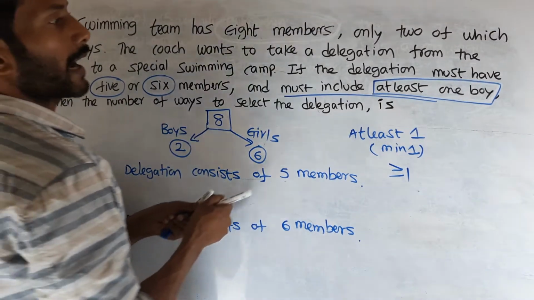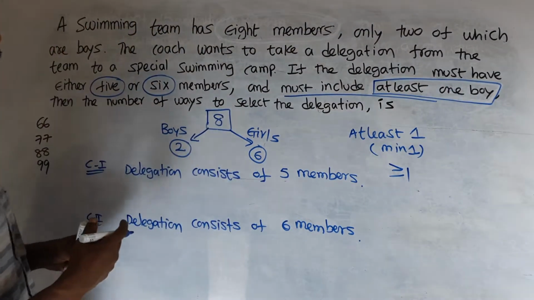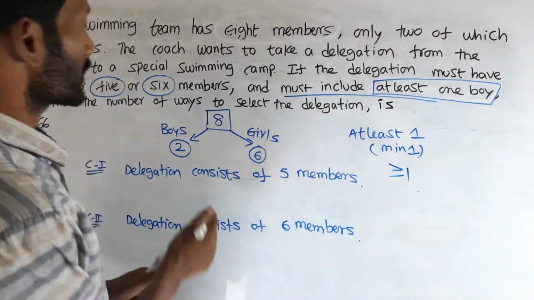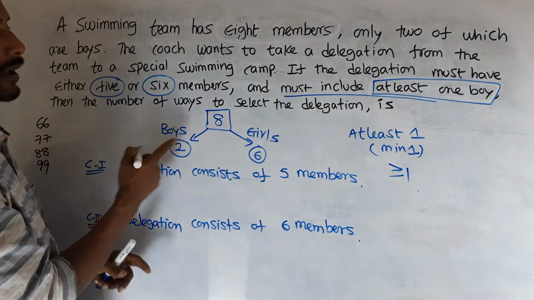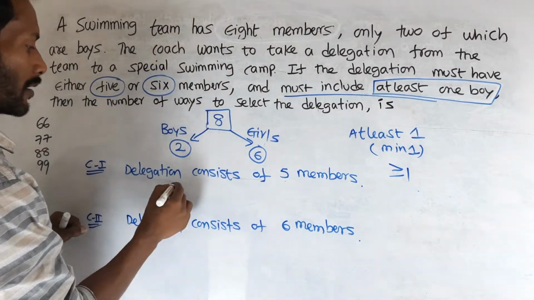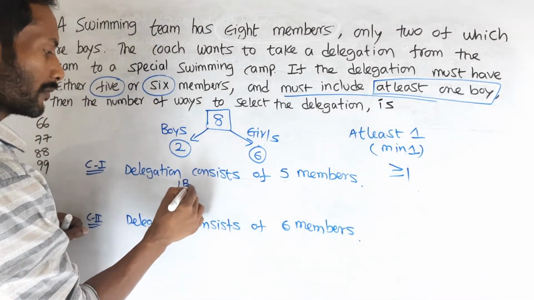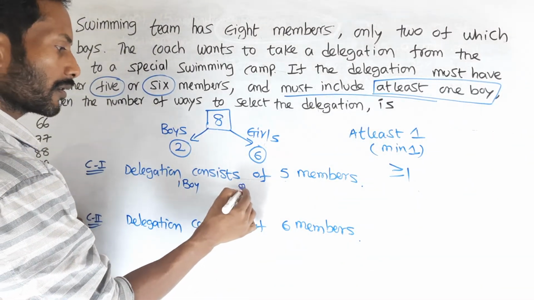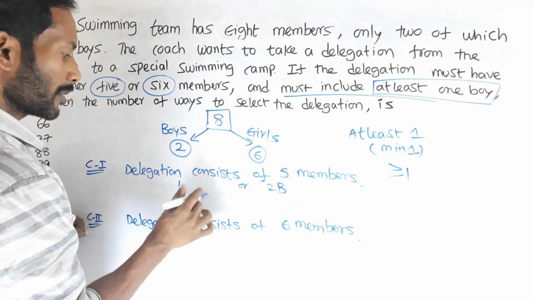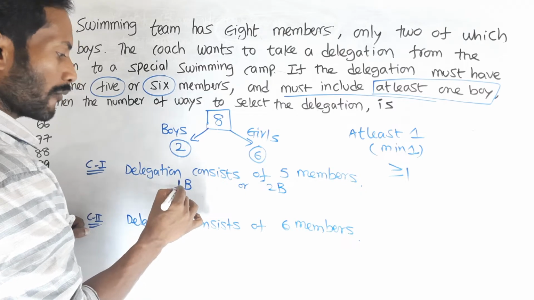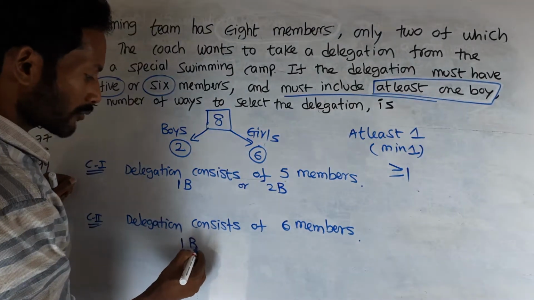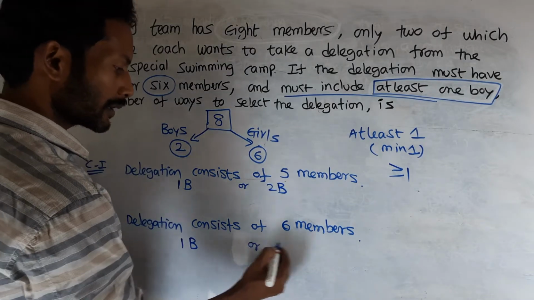Here the condition is at least one boy. At least one boy means one boy possible or more than one boy possible. The number of boys is only 2, so one boy possible or 2 boys possible. Here also, we have to choose one boy or 2 boys.